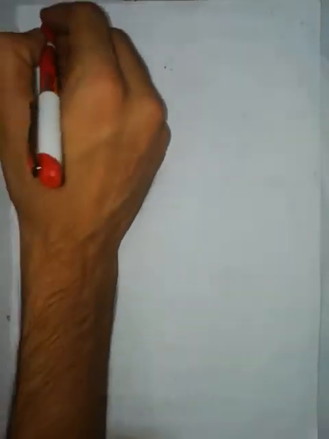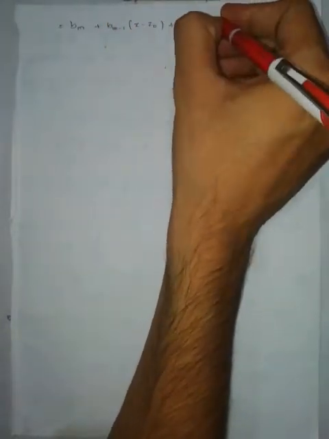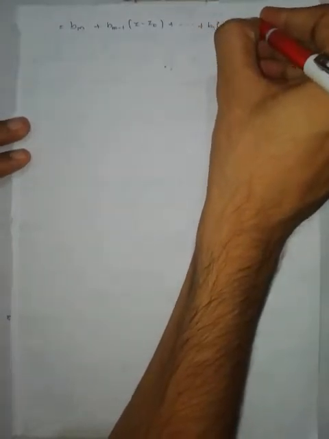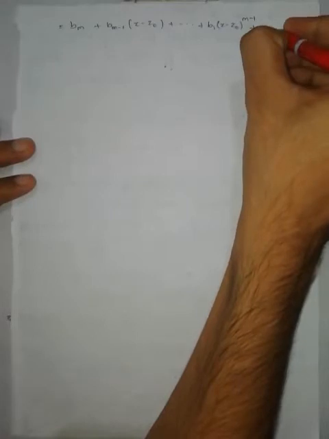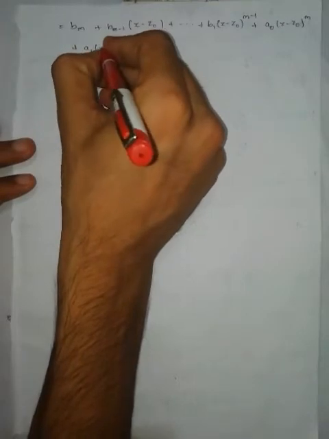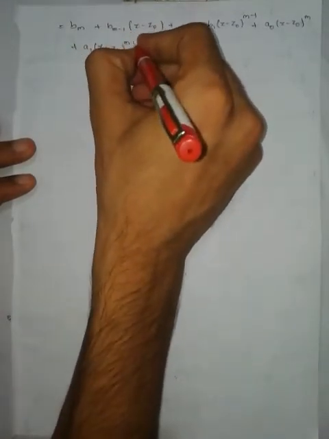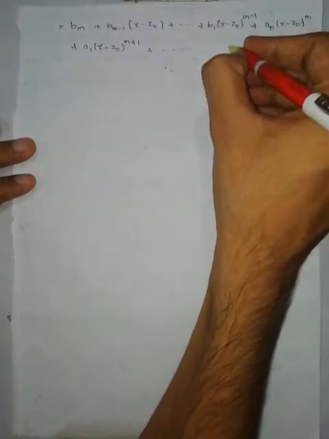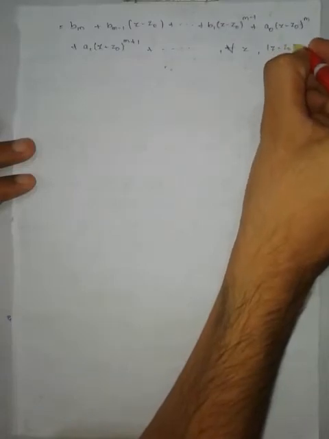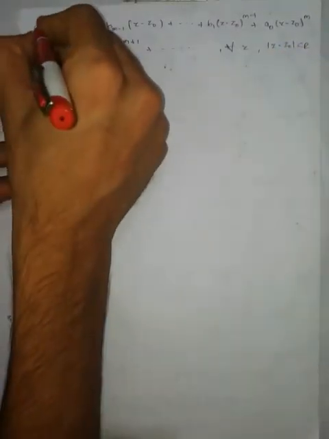What you will get? b_m plus b_{m minus 1} into (z minus z0) plus so on plus b_1 into (z minus z0) to the power of m minus 1 plus a0 into (z minus z0) to the power of m plus a1 into (z minus z0) to the power of m plus 1 plus so on, for all z in modulus of z minus z0 less than r. This is phi of z.